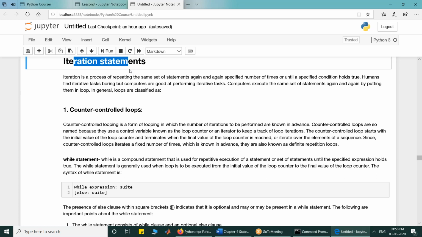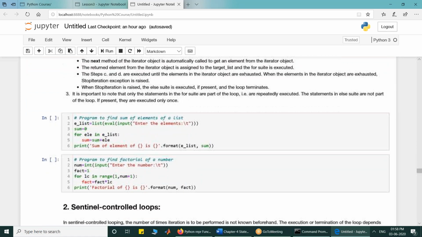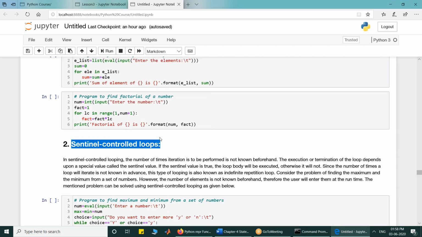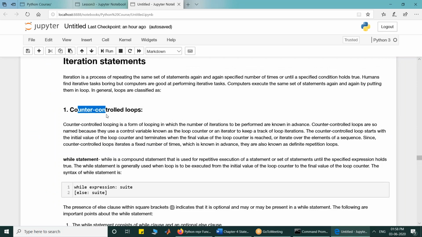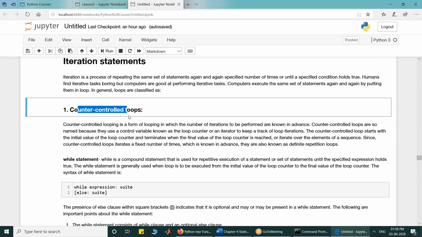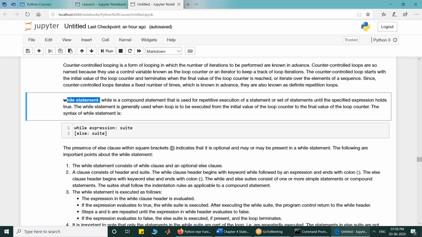Iteration statements, we categorize them into two parts: counter controlled and sentinel controlled. So counter controlled is one, and second is sentinel controlled loops. Counter controlled loops are those loops in which there is a counter working. You know how many times you have to execute and you make use of a counter. So the while statement is a type of counter controlled loop.